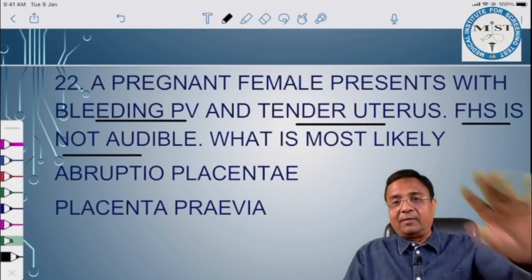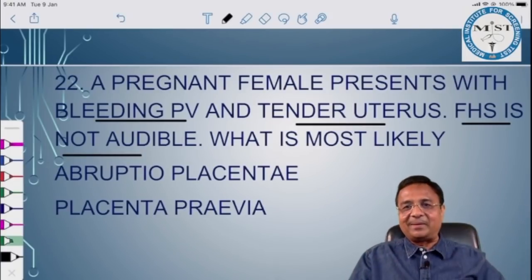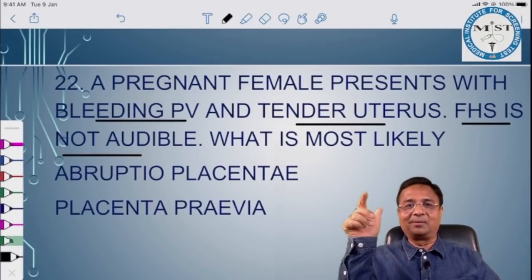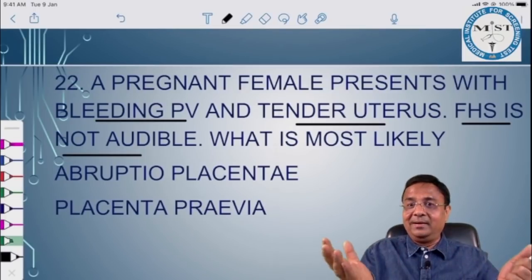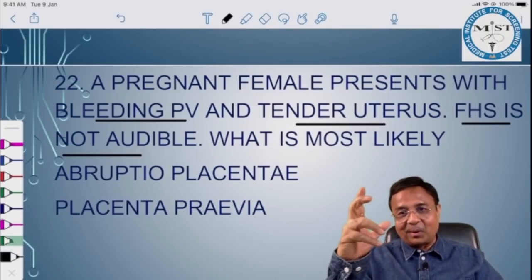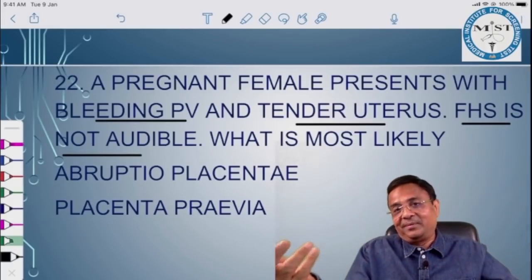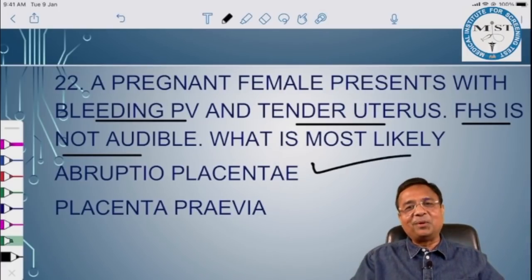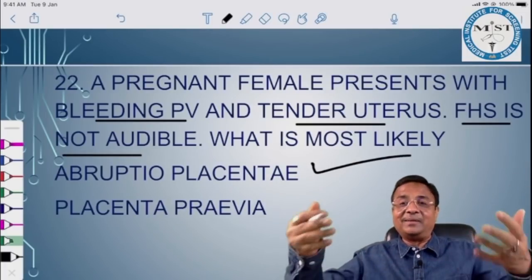We discussed this in our classes, in the CCD session, and in the test and discussion session, and I specifically kept this question in the mock test also. What is likely? Tender uterus, abruptio placentae: after abruption, thromboplastin, uterotonic, tender uterus, fetal parts not palpable, fetal heart sounds not audible. Chocolate question, chocolate answer: abruptio placentae. And we discussed in our classes in detail why all this is happening.